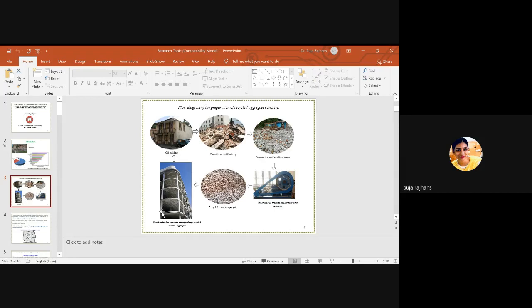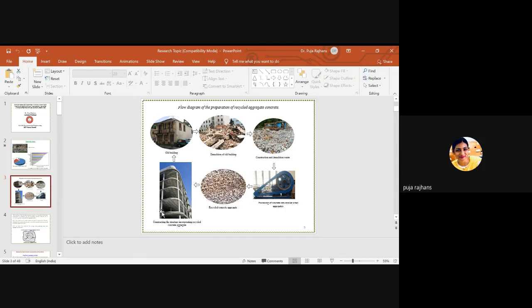After this, here we have the recycled concrete aggregate. This aggregate is known as recycled aggregate. In lots of literature, this term is written as recycled aggregate. Here I am using recycled concrete aggregate, so never get confused between the two terms. Recycled aggregate and recycled concrete aggregate are the same. So from the jaw crusher we obtain the recycled concrete aggregate, and now this is used to construct recycled aggregate concrete, or you can say the concrete which is prepared by recycled aggregate.